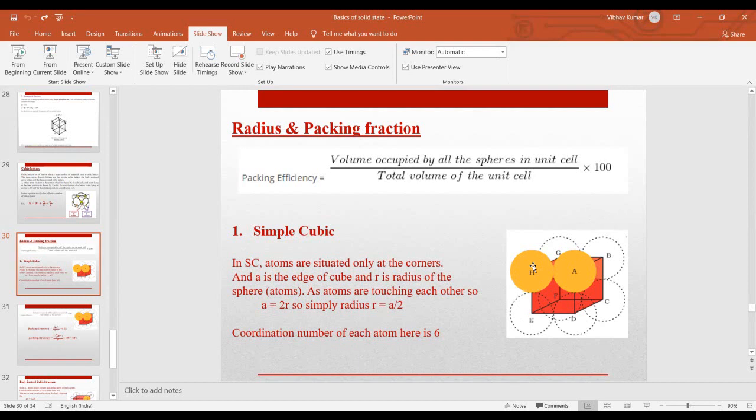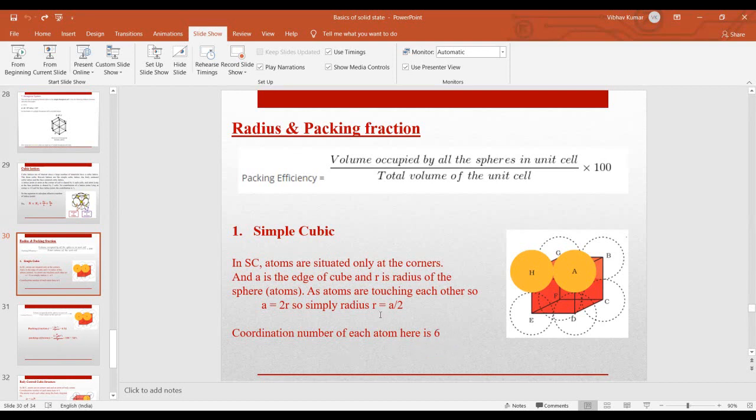Coordination number is a term. If we are talking about this atom, say atom H, the coordination number is the total possible number of nearest neighbors for this particular atom. So this atom will have 6 nearest atoms: one on this side, one on this side, one on the back side, and so on. So the coordination number will be 6.